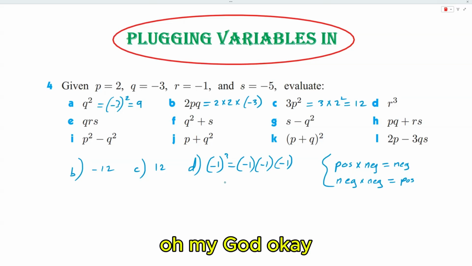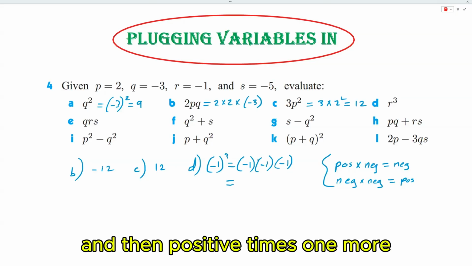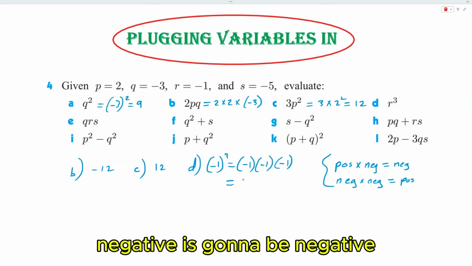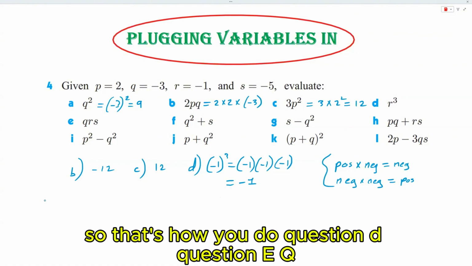1. Okay, so what's a negative times a negative? That's going to come up positive. And then positive times one more negative is going to be negative. So negative. And then 1 times 1 times 1 is just 1. So that's how you do question D.